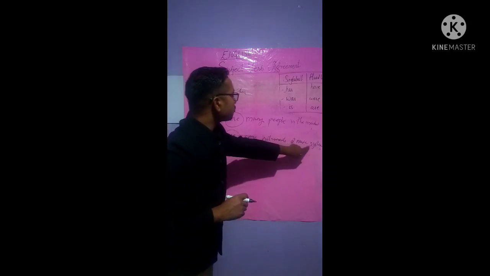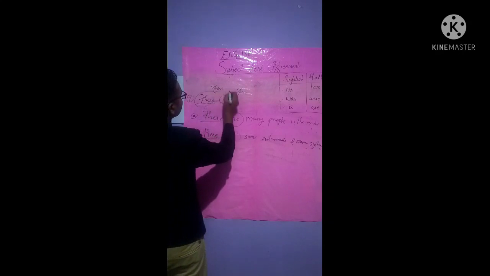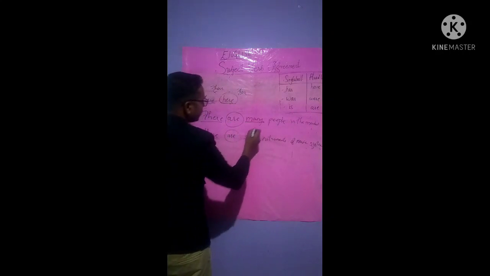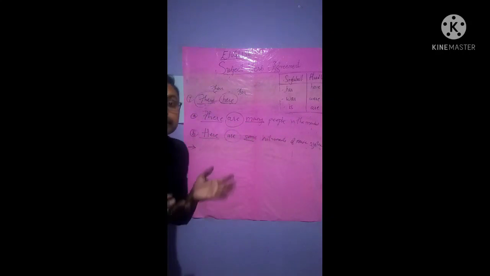That is a plural verb. If we use here, if this, there, or here, there are used, we are using a plural verb. But here "many" and "some" are not defined, isn't it?